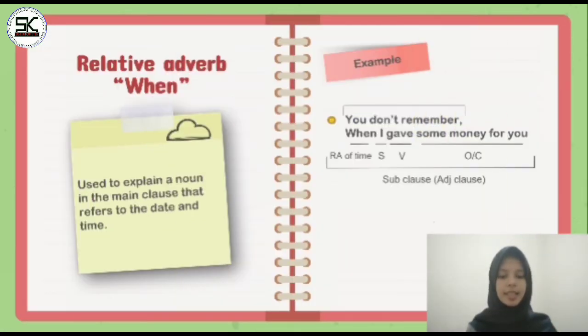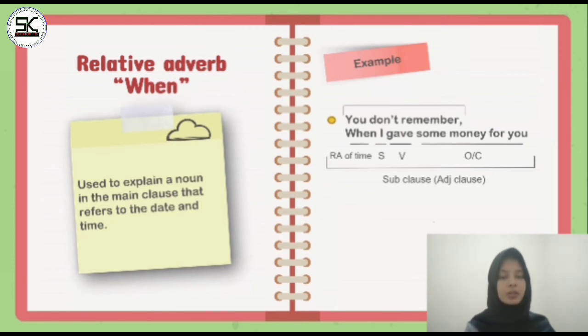Okay, let's see the example. First, you don't remember when I gave some money for you. We analyze the main clause and subclause. The main clause is you don't remember, and the subclause is when I gave some money for you. Because it is an adjective clause, it cannot stand alone, so it's a subclause.